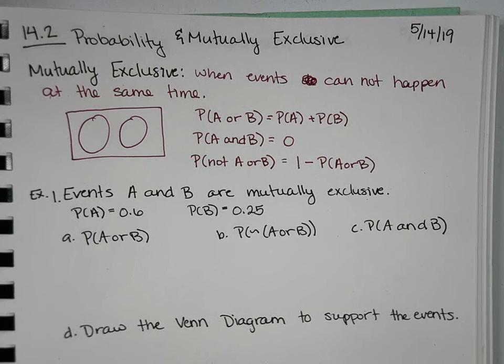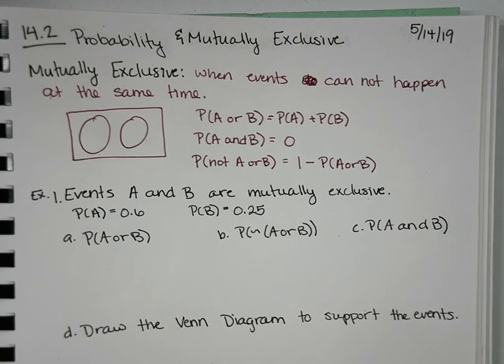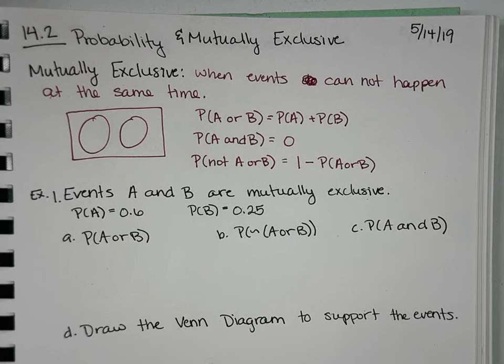Mm-hmm. So like on that one, your probability of A or B, you would do 12 plus 30 out of your total. Yeah, so 42 out of 50. So if we did not A or B, we can do 1 minus 42 out of 50, and we get 8 out of 50. Or you can look at your Venn diagram there and see that what was on the outside for your not, 8 out of 50.